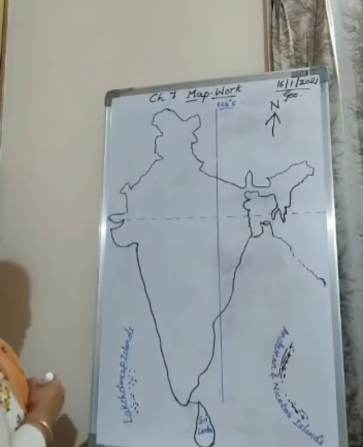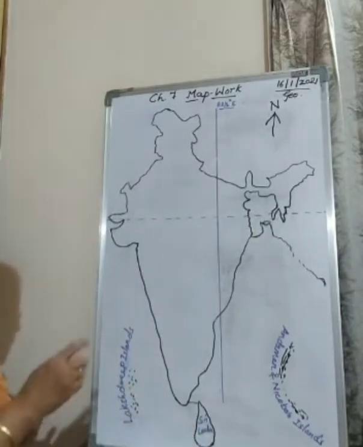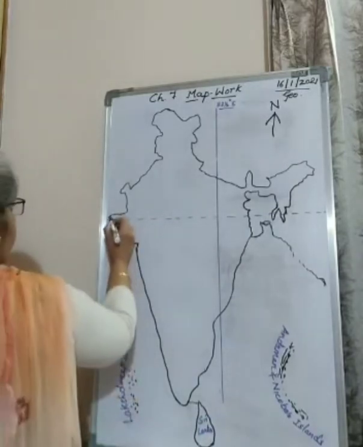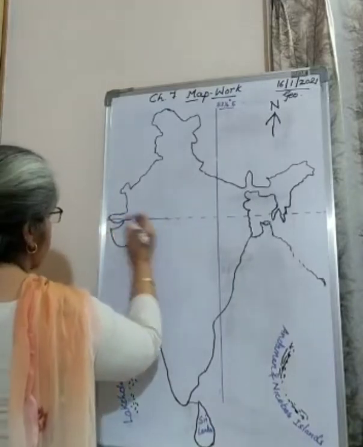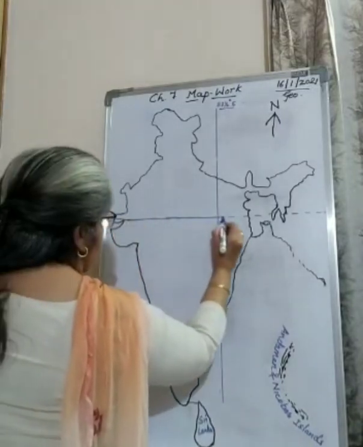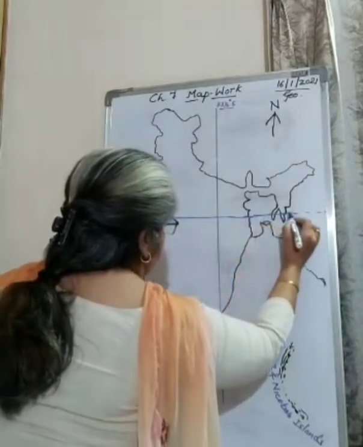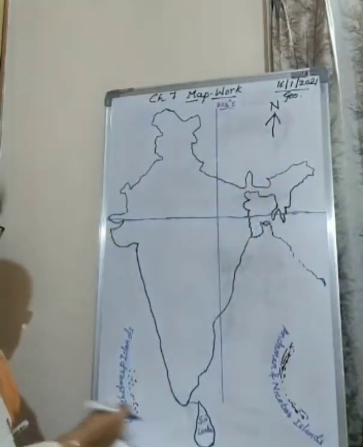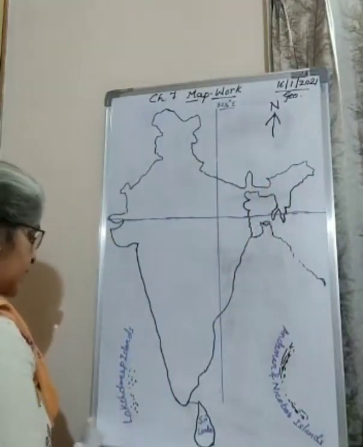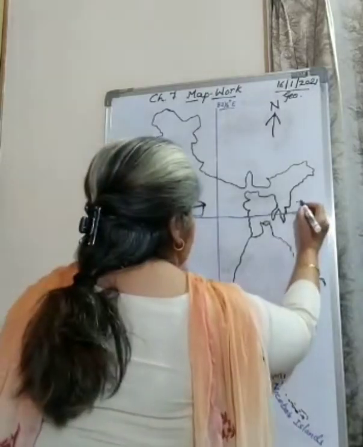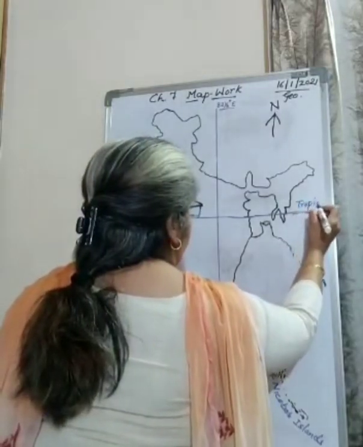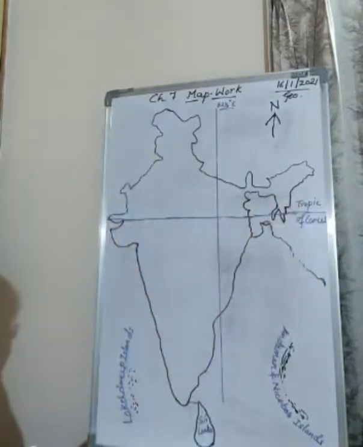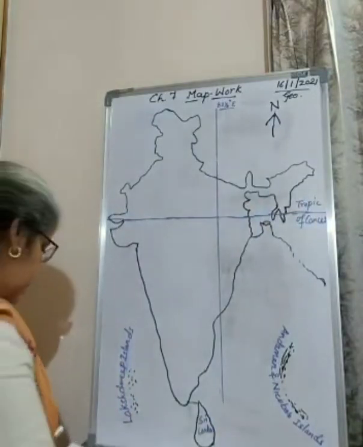Now if you see, I have drawn the line here. Your first map pointing is the Tropic of Cancer. Now see this line starting from the Rann of Kutch and then moving towards Myanmar. Understood? This line is known as the Tropic of Cancer.